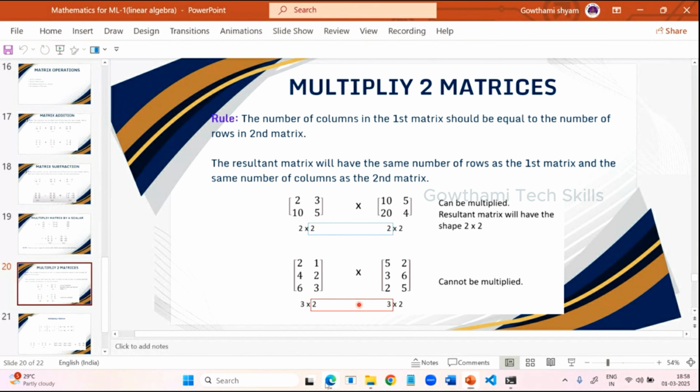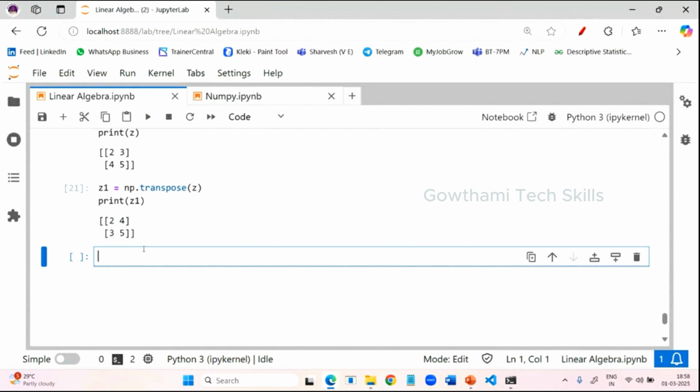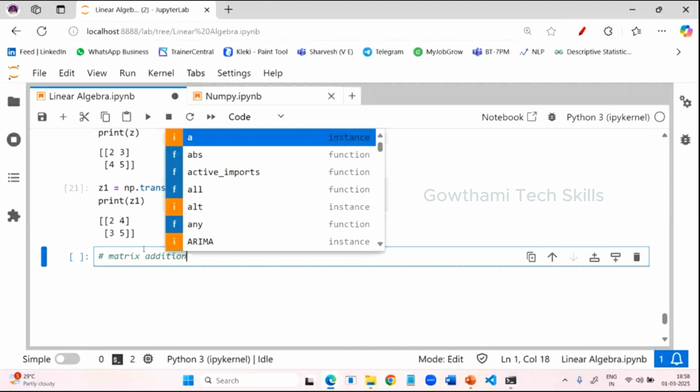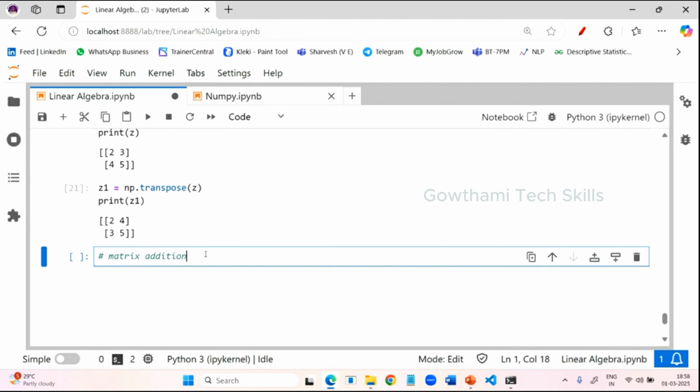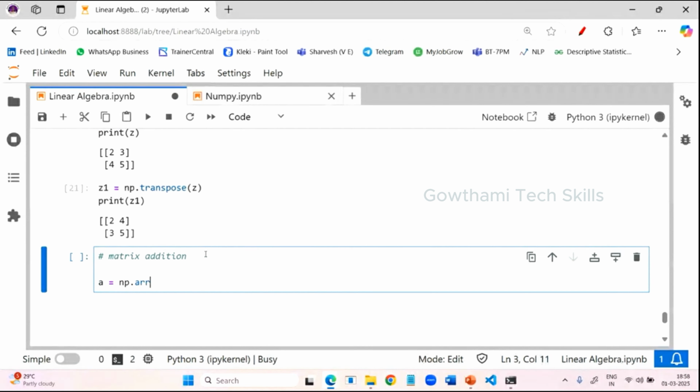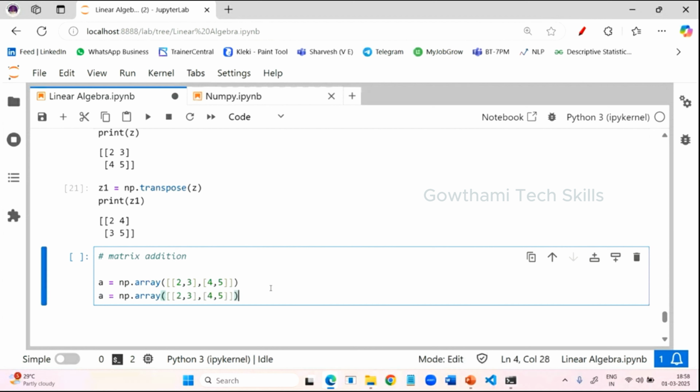First I'll implement the previous one and I will come back here. So now we are performing matrix addition. This is very simple. We have seen this already. I'm going to create two matrices just by using the NumPy library. Let us take A equal to np.array, a 2 by 2 matrix. I'm providing a list inside a list, two lists. Let us take 2 comma 3, and 4 comma 5. I'll take simple values. So this is a 2 by 2 matrix. I'll copy this and provide one more matrix.